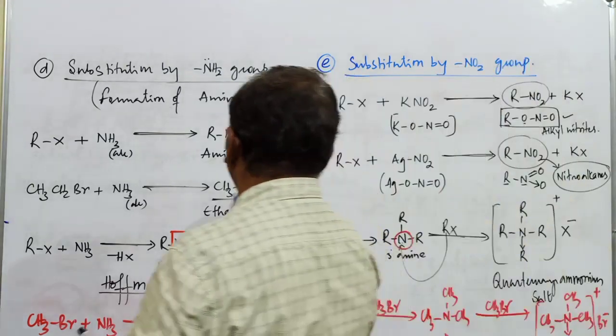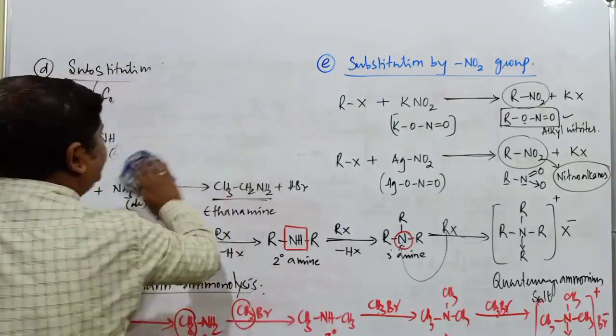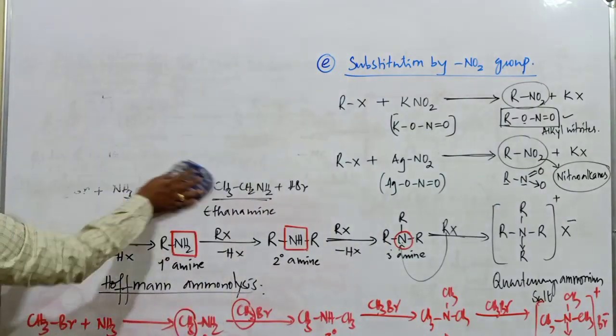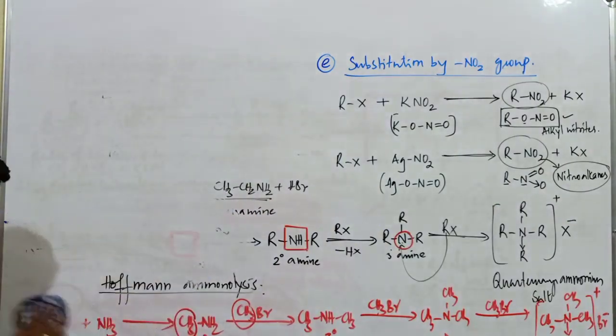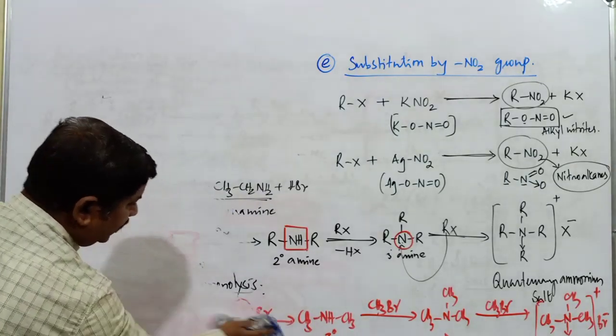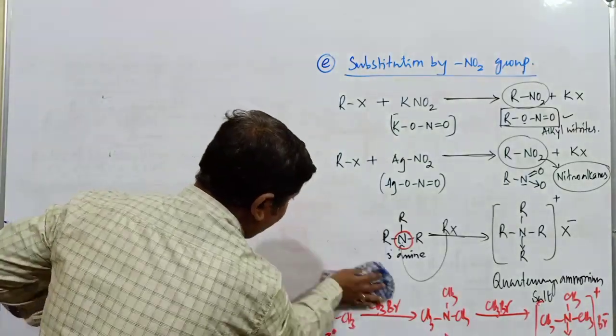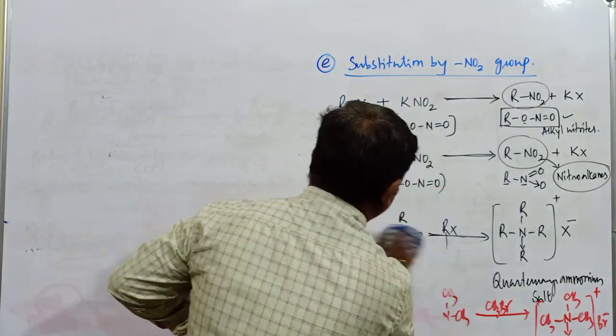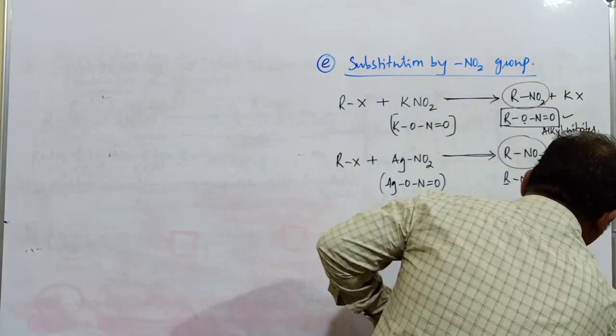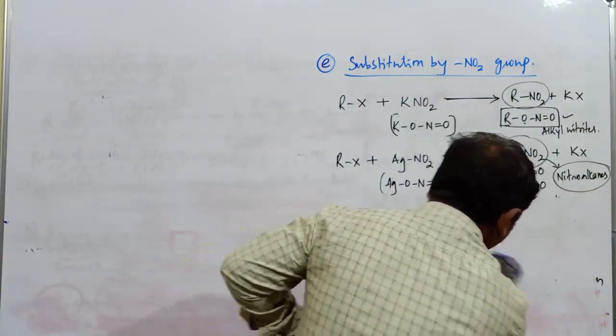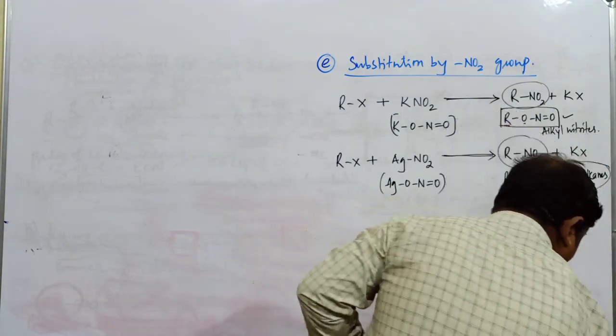I'll explain with an example. What is the exact difference between KNO2 and AgNO2 compounds? Nitrite compounds and nitro compounds. Now let us go with an example using the same set of reagents.